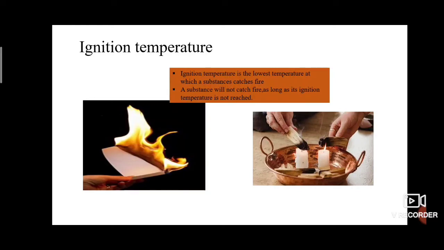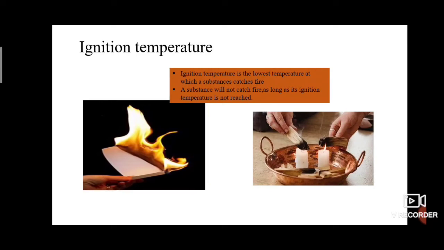One lit matchstick is not able to burn the piece of wood. But a piece of paper burns quickly. This is because the piece of wood does not reach the ignition temperature, but the paper reaches the ignition temperature, so it catches fire easily. Have you all understood?